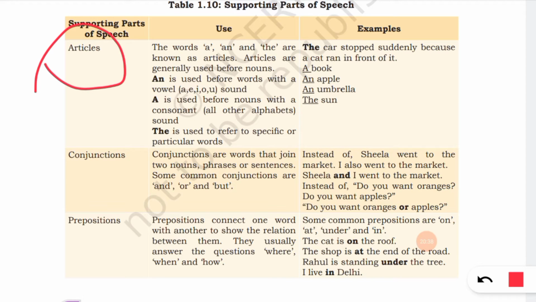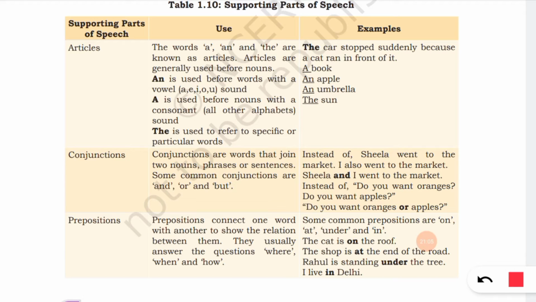First is article, which we are very familiar with. A and the are articles. A is used when a word begins with a consonant, that is, before words with a consonant. Then an is always used with vowels, and the is used to refer to a specific or particular word.